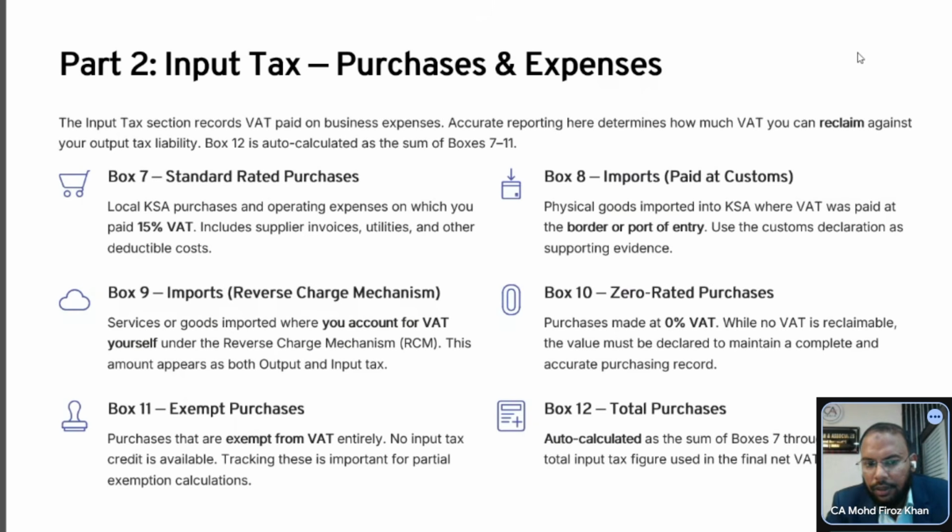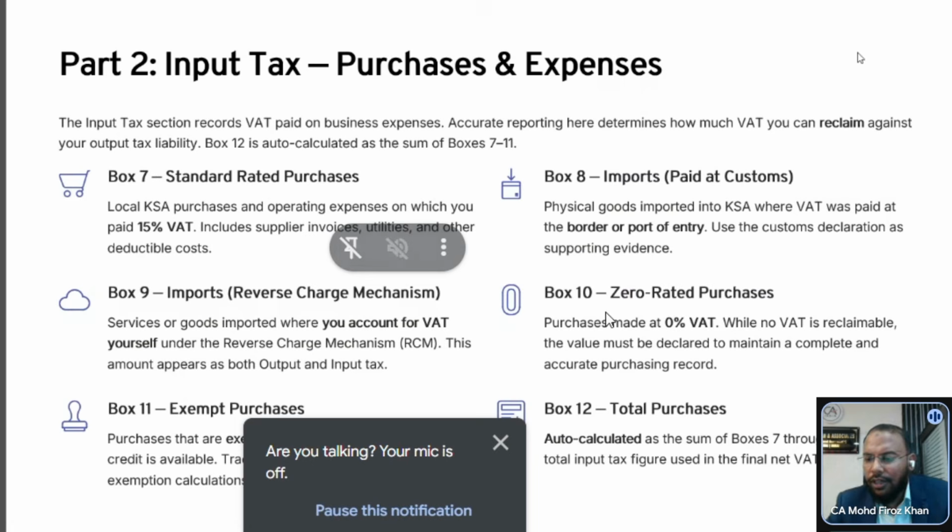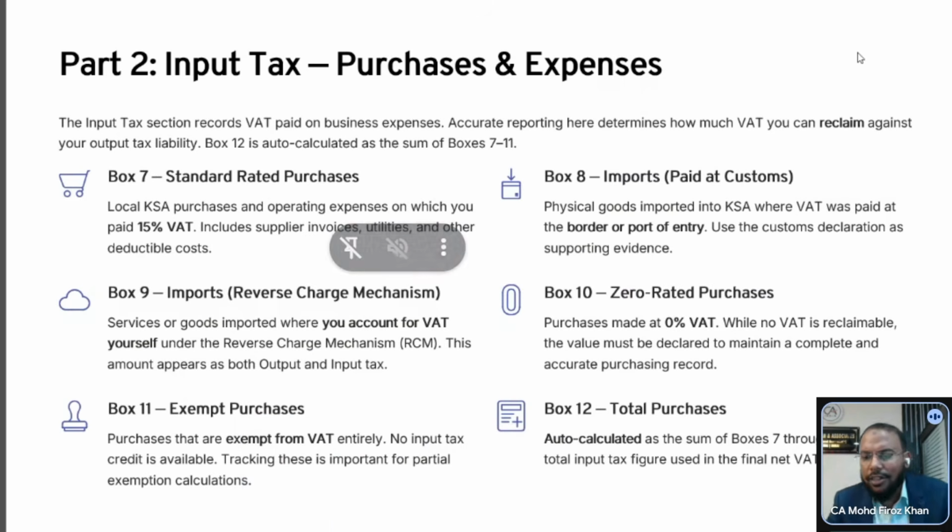Okay, fine. Regarding box 9, we are considering it as RCM. There is no actual payment. This is already coming in both output and input scenarios. As you said, if you are taking any service from outside KSA, then definitely you have to cover it here in box 9, because there is no actual payment involved and there is no goods clearance process there, because services you cannot identify at any border. That's why they come under RCM. It is only for disclosure purposes that you have to mention it here.